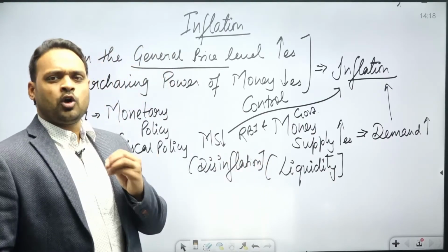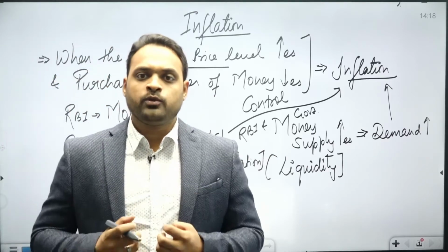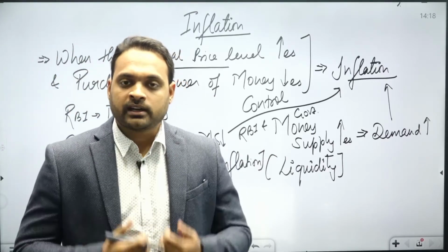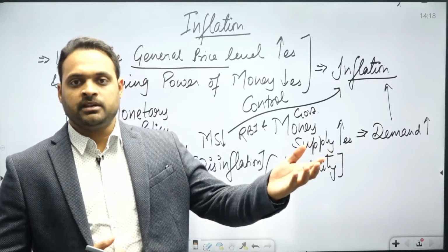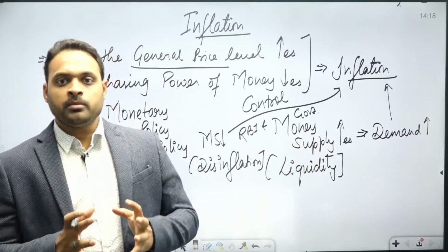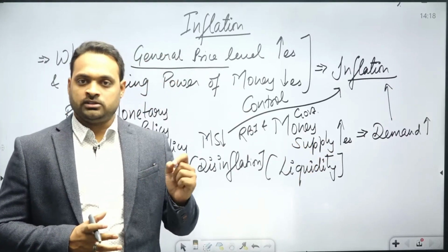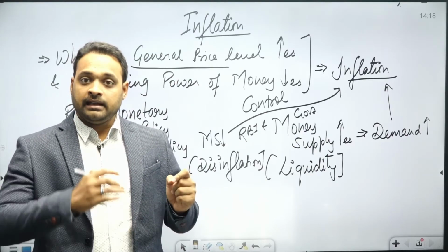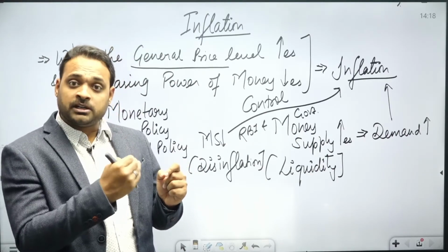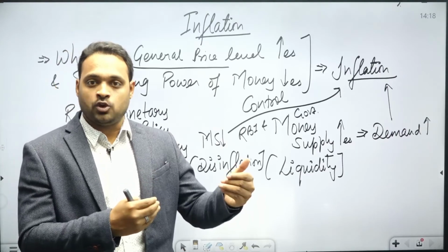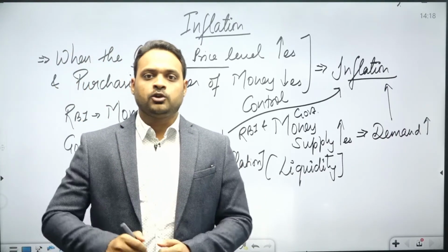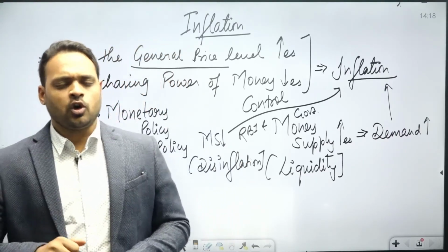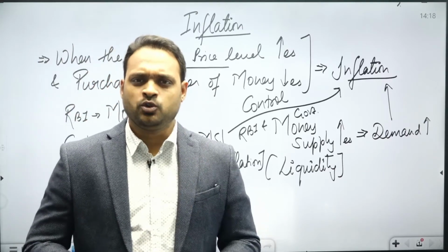So what the economy is and what we are learning in economy and what kind of questions are being asked in the examination. So economy is totally based on the terminology and what is happening with that particular terminology in the current scenario. So once you guys are able to develop this concept, economy would be the easiest subject for you.